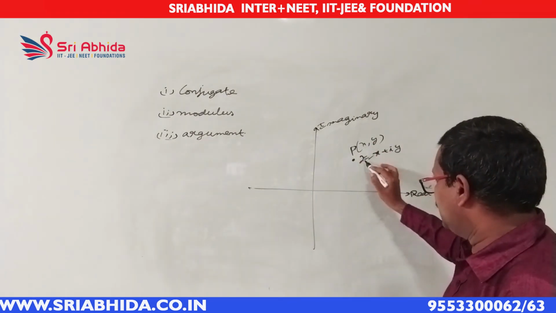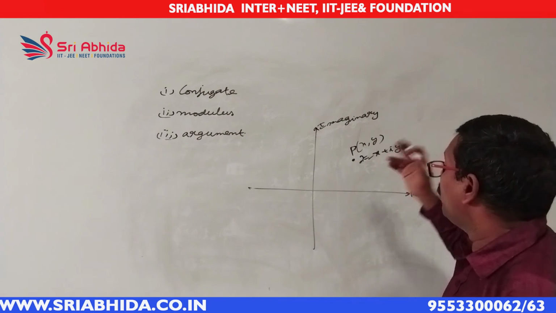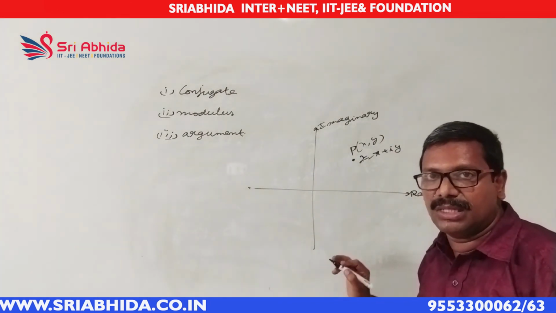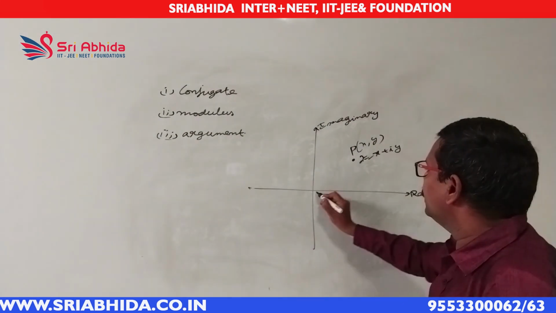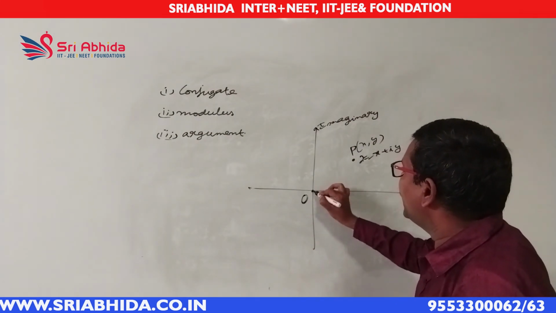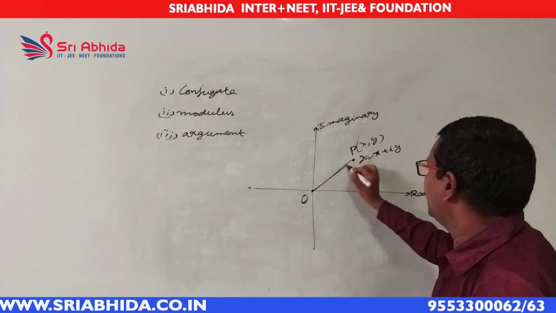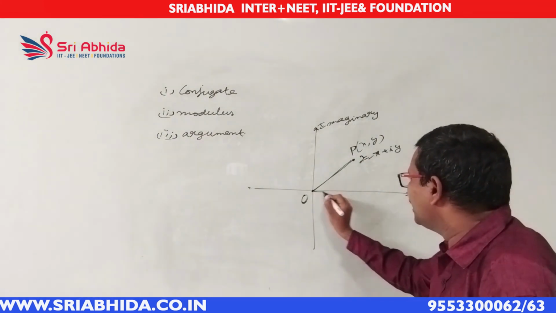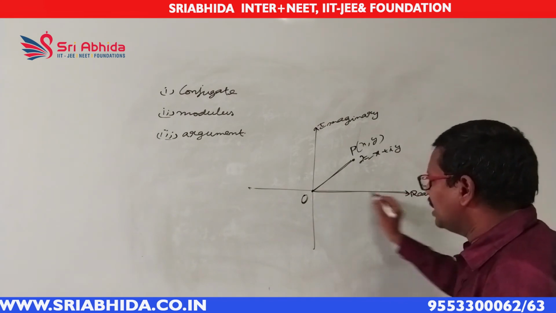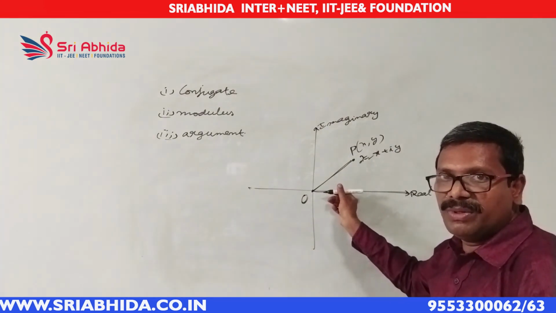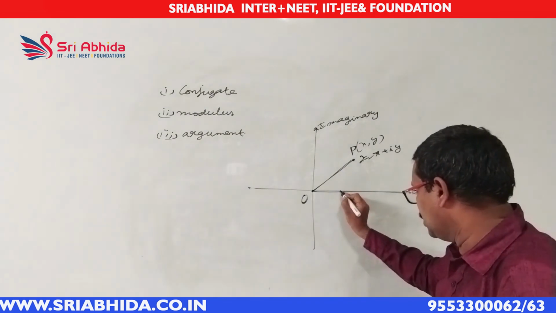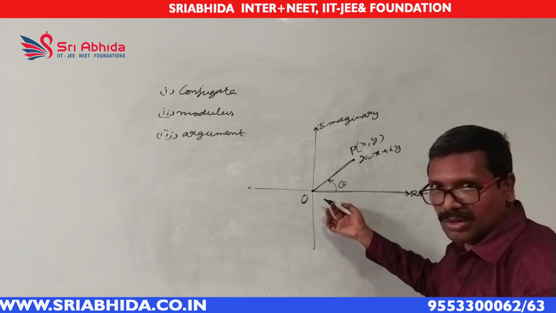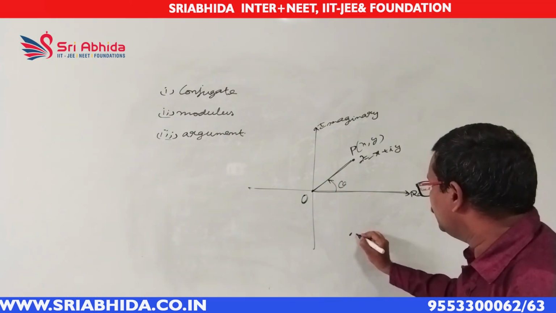Now what is the argument of this complex number? Argument is nothing but the angle made by OP. First join OP, you will get some line segment like this. The angle made by OP with the positive real axis. This is the positive real axis. The angle made by OP with the positive real axis, that means this angle. Sometimes it may be a negative angle also. If you take the point here, you will get a negative angle.